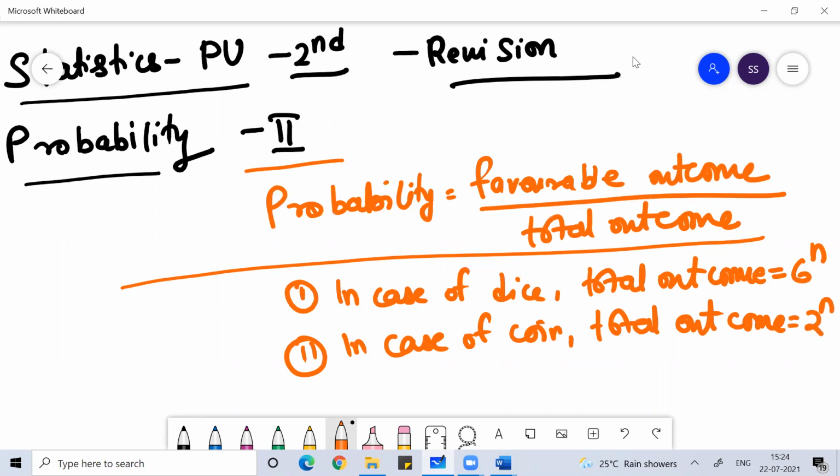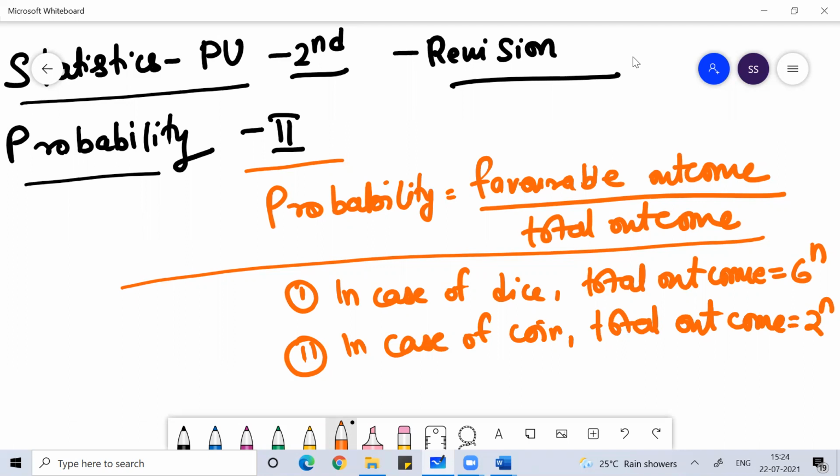So please remember, if you have one dice, your total outcome will be 6. If you have two dice, the total outcome will be 36. If you have three dice, it will be 216. If you have four dice, the total outcome will be 1296.